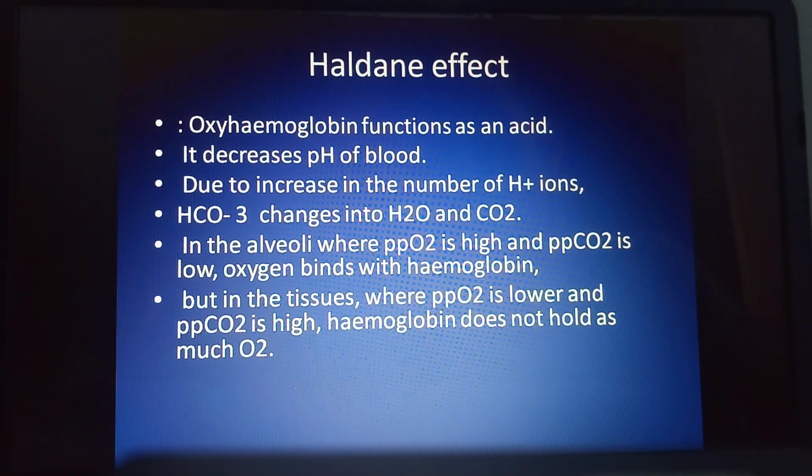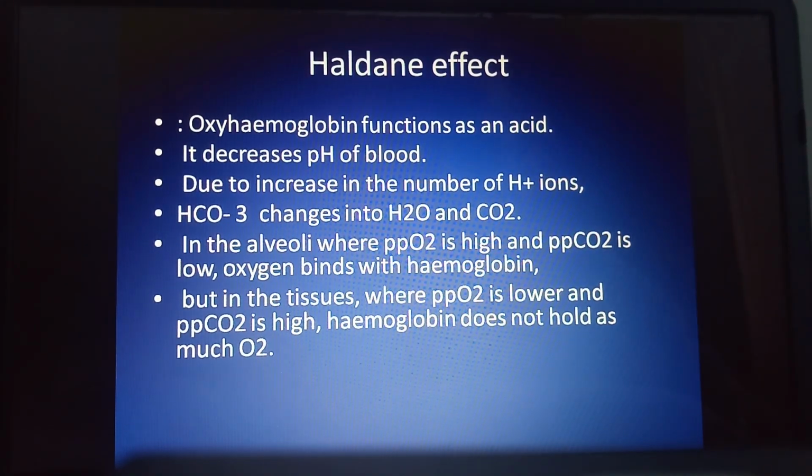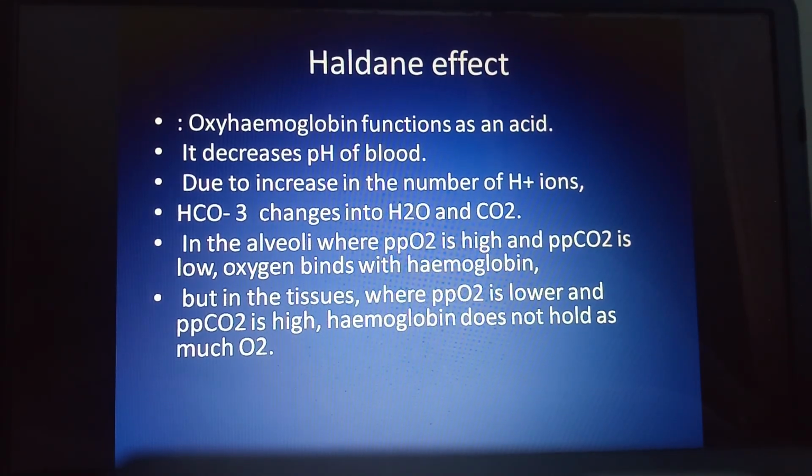But if we observe the same thing at the tissue level, at the region of a tissue or tissue cell, what happens? The partial pressure of oxygen is low and the partial pressure of carbon dioxide is high. Here you can observe the affinity of Hb towards oxygen decreases, and it affects the HbO2.